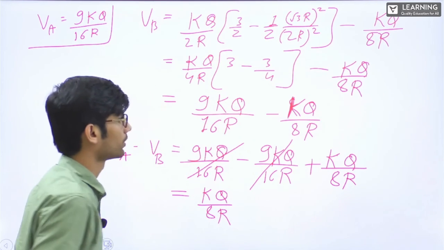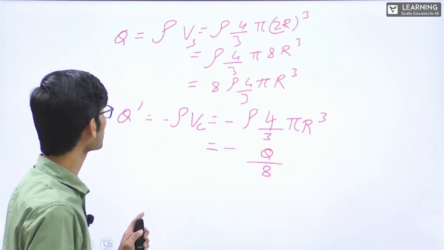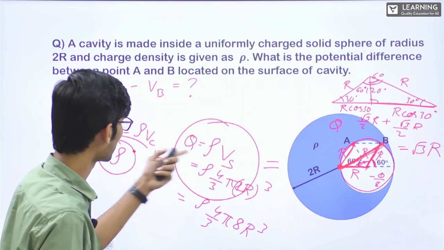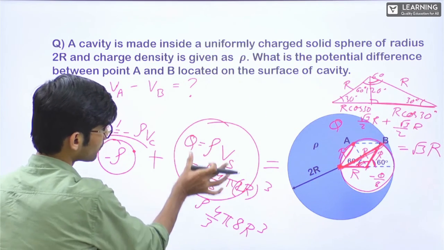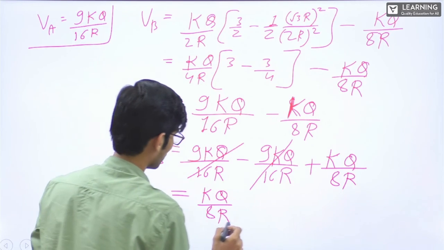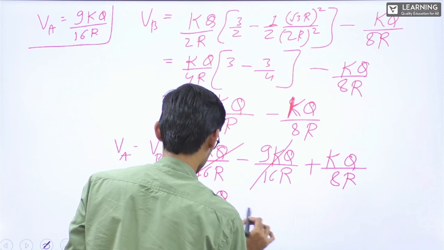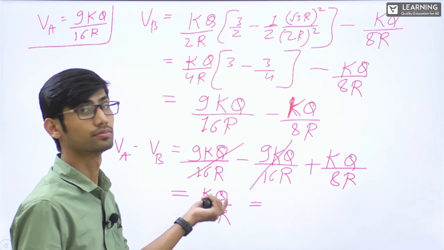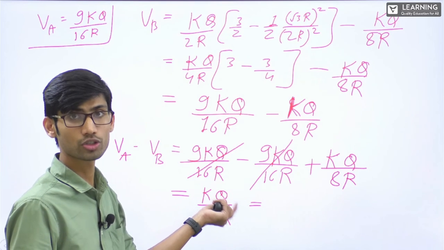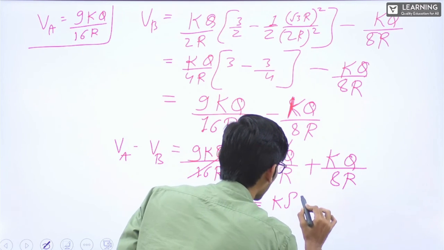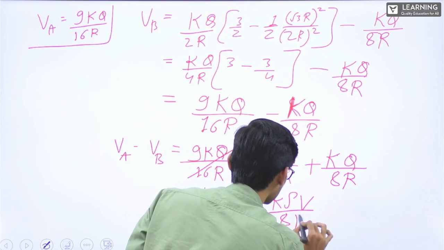Now see, Q was not given. What was given to us? Rho, right? So if I convert it into rho, Q is equal to how much? Volume into charge density, rho V, k rho into V divided by 8r.